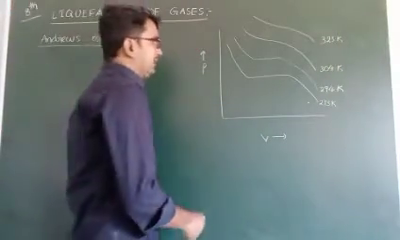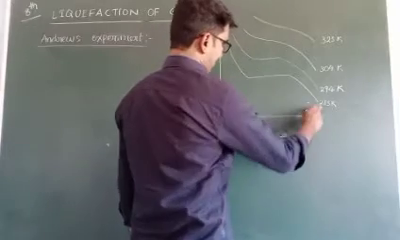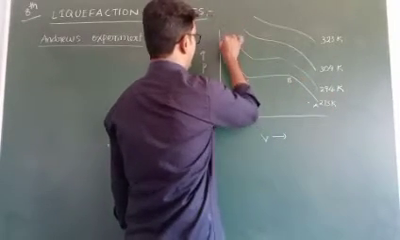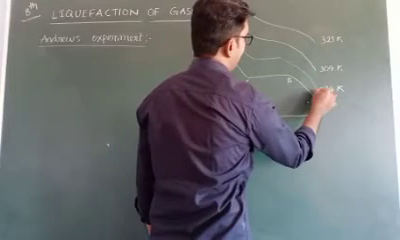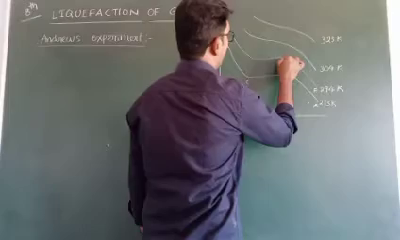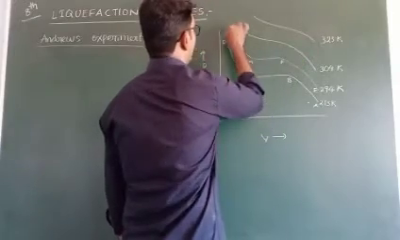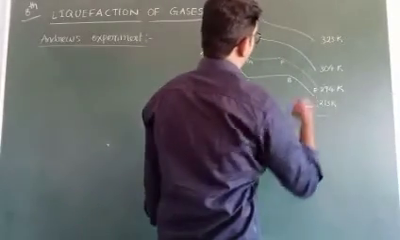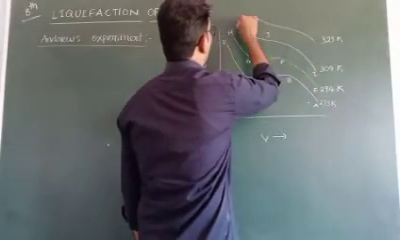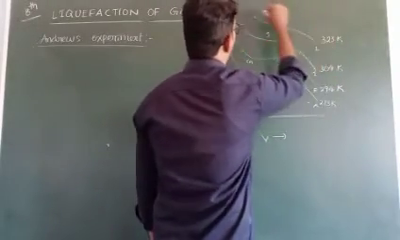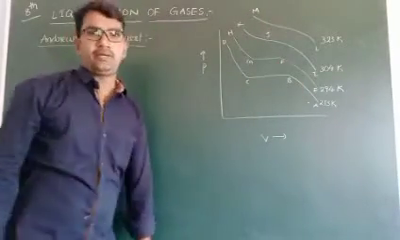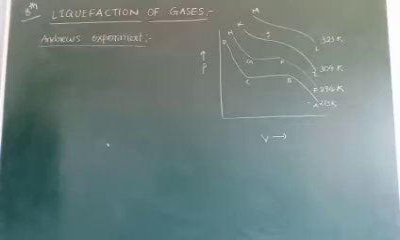Okay? In this graph, these points are A, B, C, D. These points are E, F, G, H. And these are I, J, K, L, M. Right?